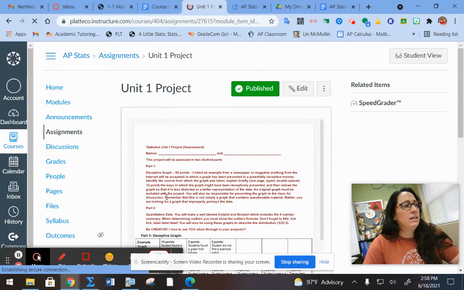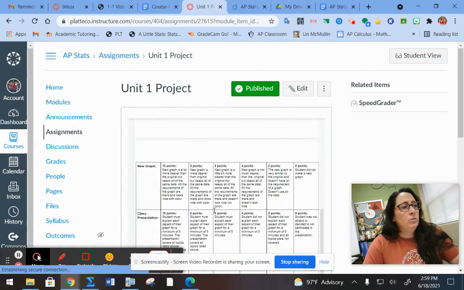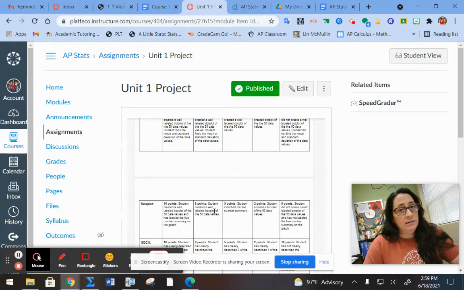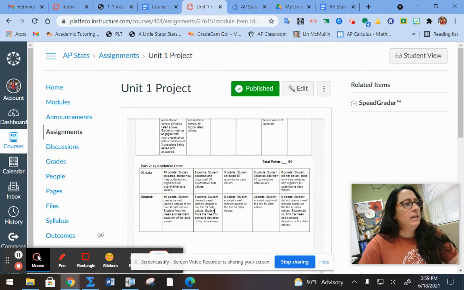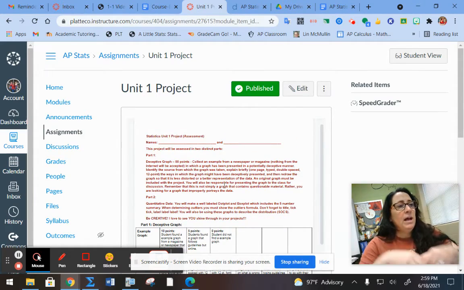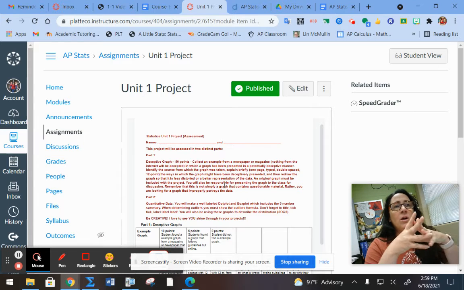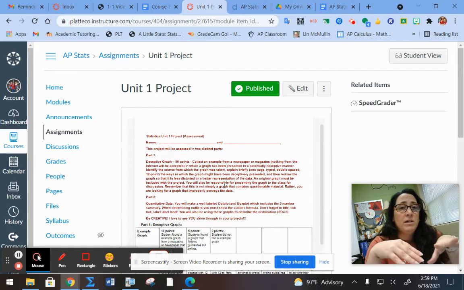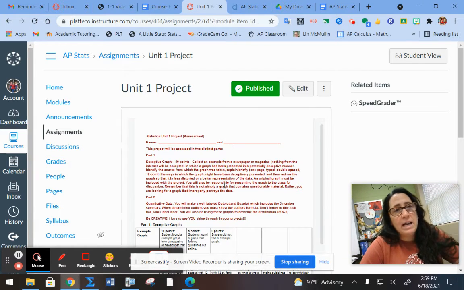Okay, so I have the project of what they're going to be doing, the outline and rubric. They are actually going to work through some of these problems in a hands-on experience where they can find something, maybe from a magazine, and get the graphs and interpret them instead of me just presenting the graphs. So they're finding those, and they're saying, what can be misconstrued here? How is this not appropriate, or is it appropriate? Or are they exaggerating somehow? They can often see how advertisers can miss the mark, and so they're really understanding the graphs and how to interpret graphs in this lesson.